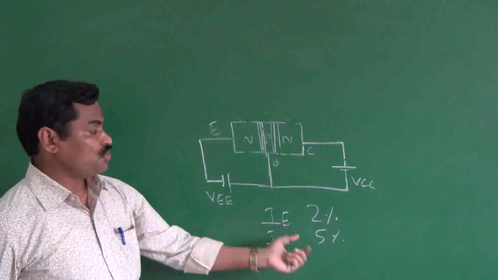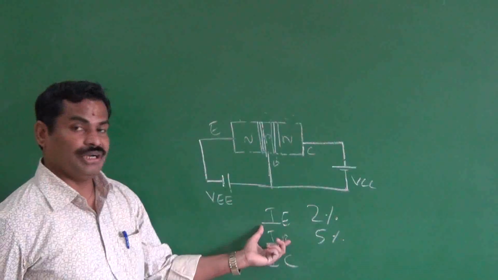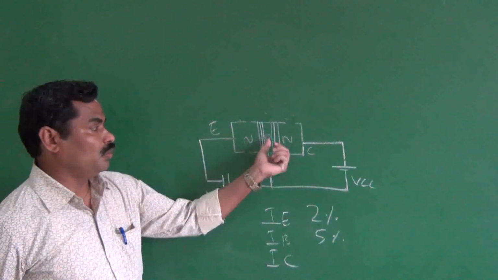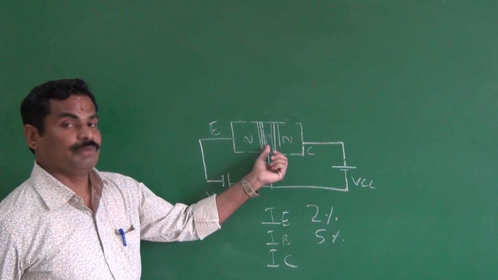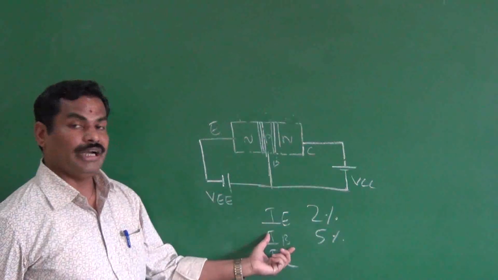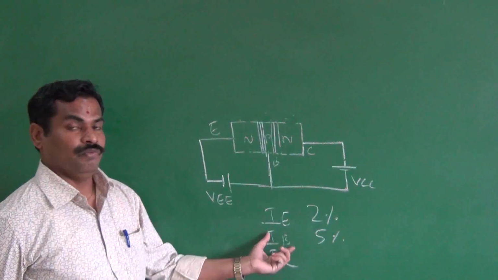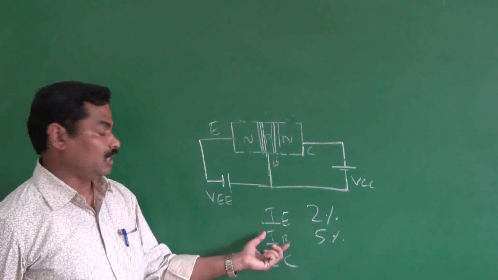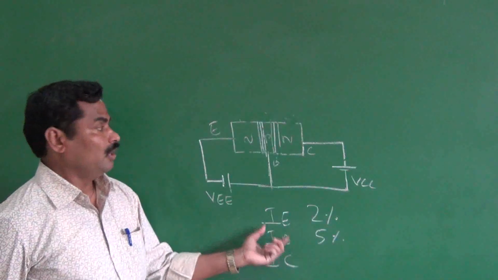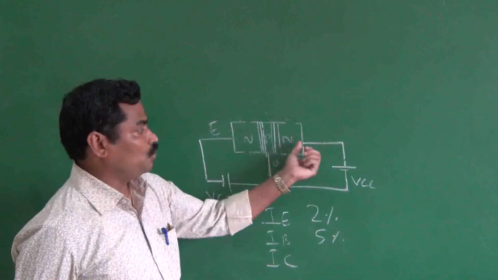And what is called the base current? Base current is nothing but the electron and hole recombination, and whenever the electron and hole recombine, we get some current. That current is nothing but IB. That is nothing but the base current. And the remaining electrons come towards the collector.